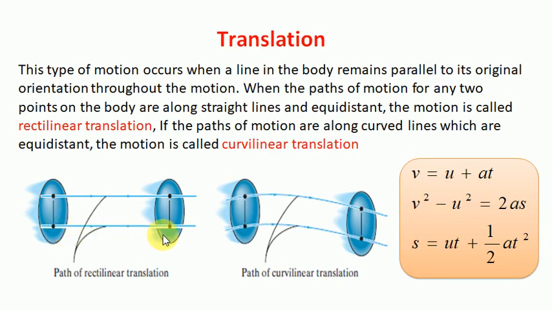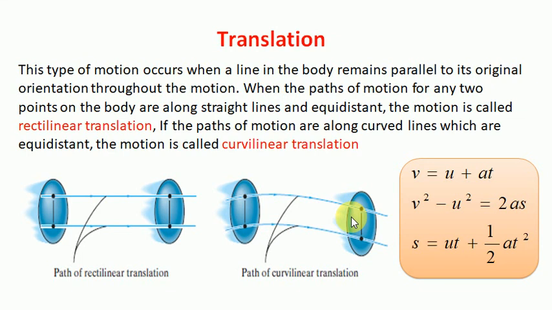When they are under pure translation, their paths will always be parallel. So if the path is a straight line, we call it rectilinear translation. And if during translation the path followed is a curved path, obviously both paths will be parallel, but we call it curvilinear translation.